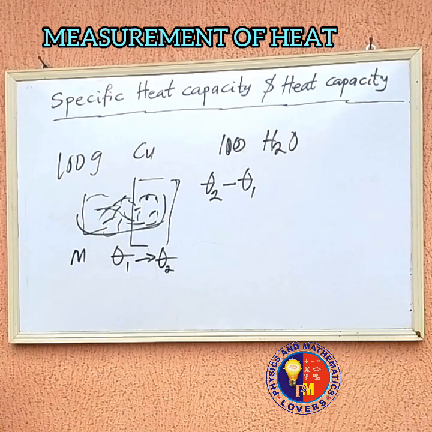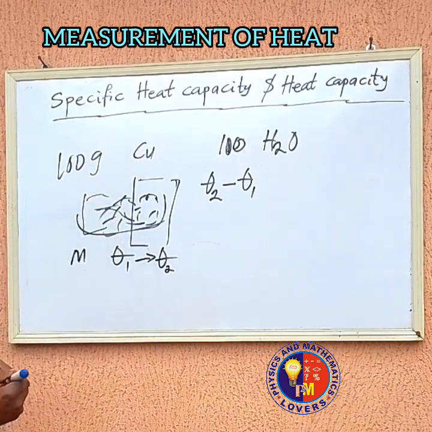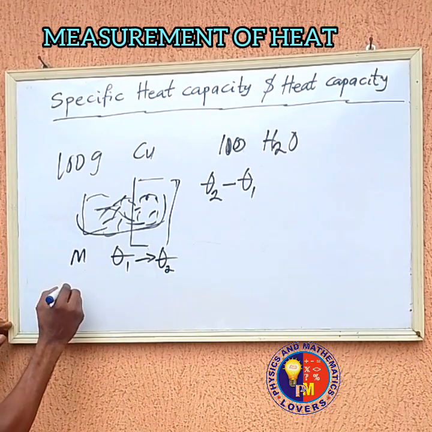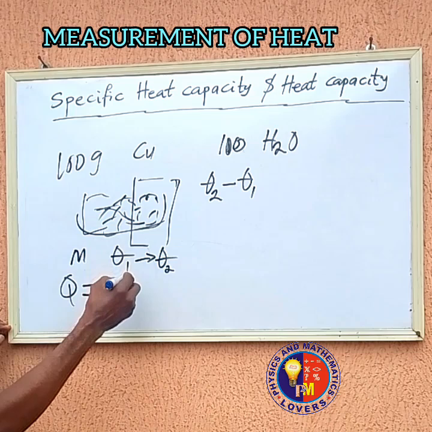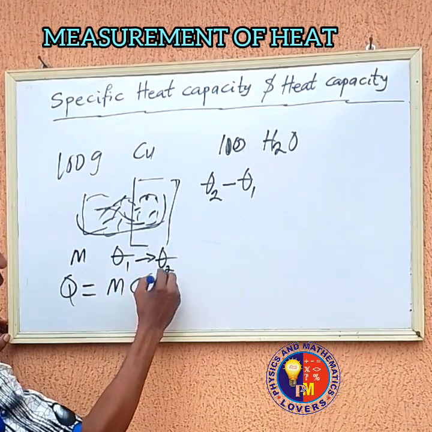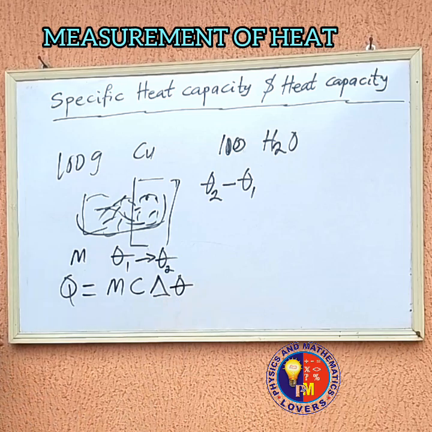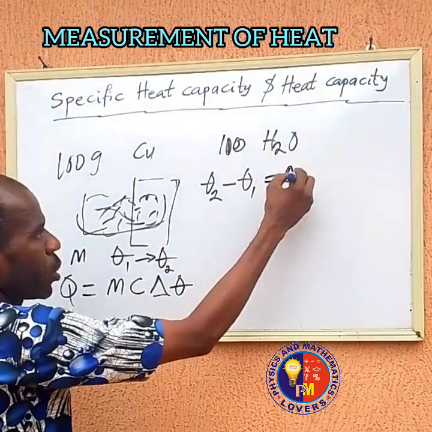So what is the quantity of heat that is given out here? The quantity of heat required is calculated by Q equals the mass of this body times the specific heat capacity of the body times the change in temperature. This is a change in temperature.